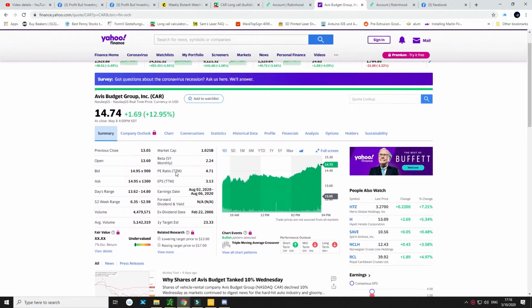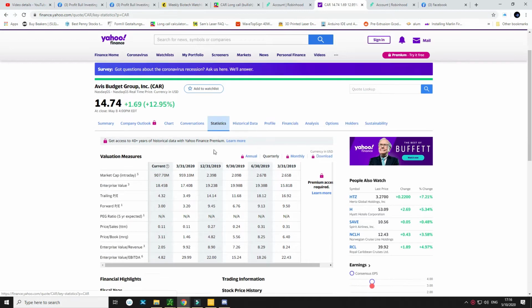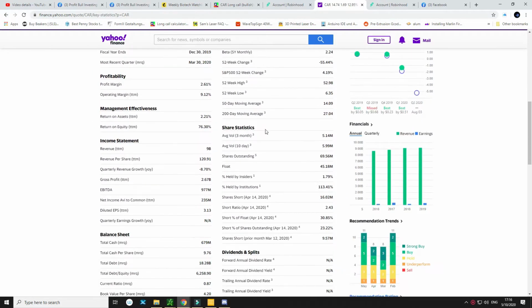What I want you to do is, before you buy any low cap stock or penny stock, go to their statistics. When you click on statistics, you're going to go down to share statistics. You want to look at the float. The float here for CAR is 45 million, which is really low, and this stock can really move because of the low number. For those that invest in certain penny stocks, like right now Aurora Cannabis, ACB,